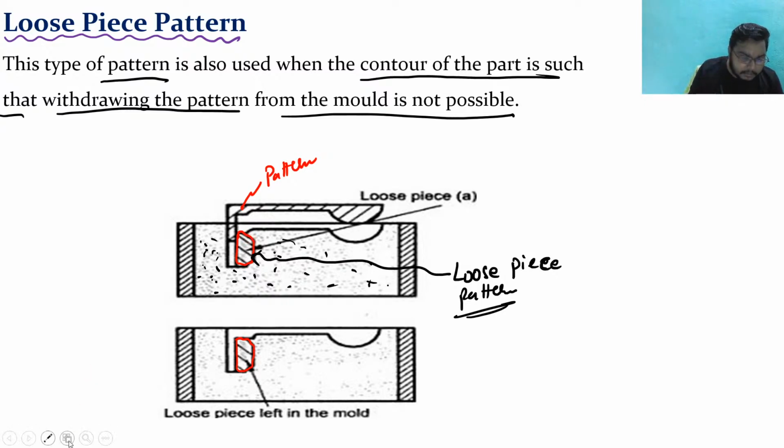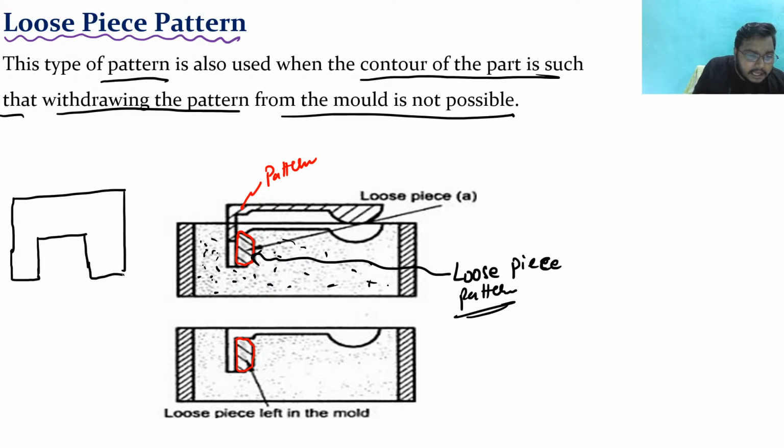Now see, for example, I'm drawing one more thing. Suppose this is my mold.